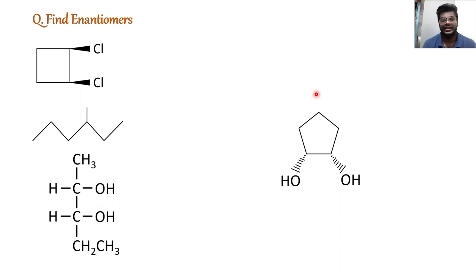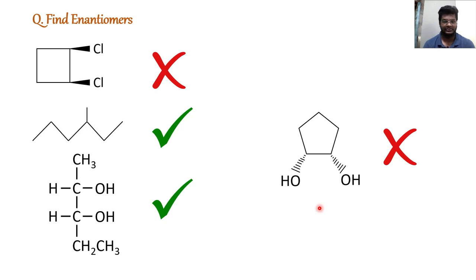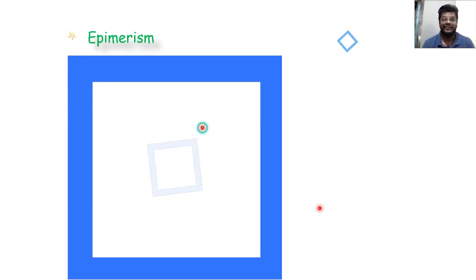But here if we cut the molecule from this side, we can have a plane of symmetry, a clear plane of symmetry we can see. So this is also a meso compound. Hence these two are enantiomers and these two are not. Let's move towards epimerism now.